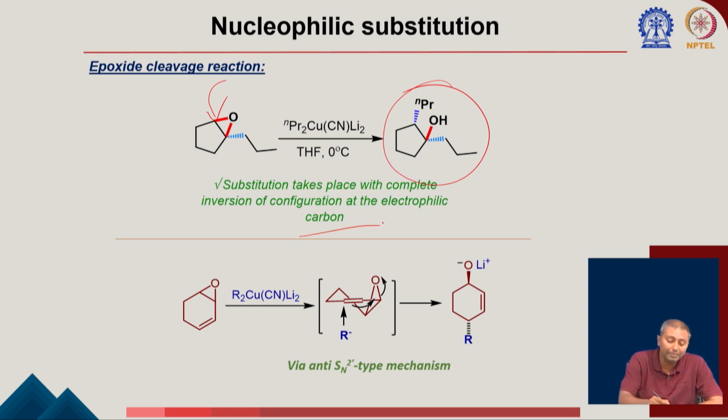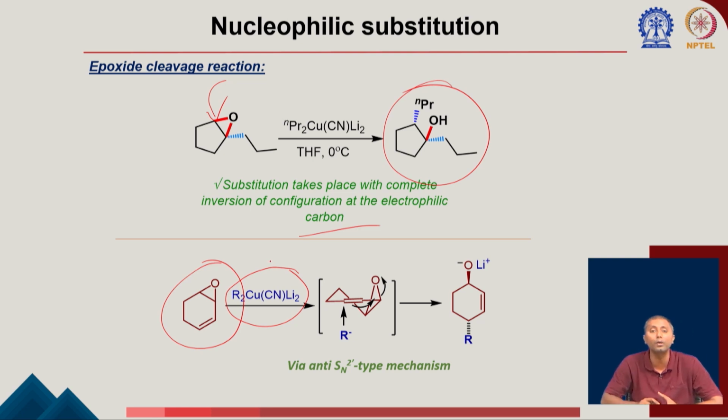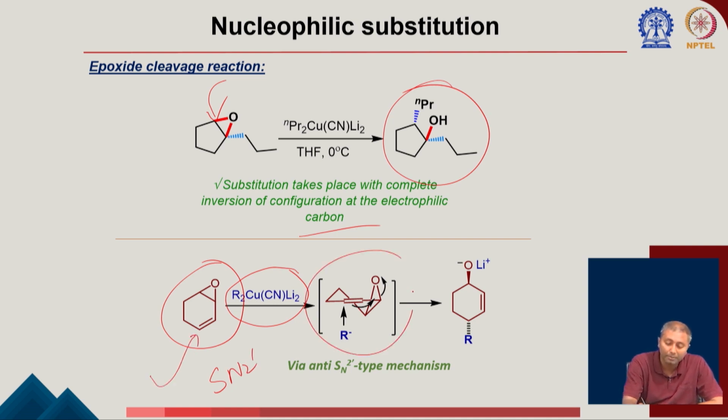Here you can see in this particular case, this is an allylic epoxide. In case of allylic epoxide, once you are using a cuprate, as I said, you will observe that it is going majorly to the SN2 dashed. So, you will see the major product will come from attacking here. It is shown in this corresponding transition state, and if you try to draw them, you can see this is the position where the nucleophile can approach to form this corresponding product.